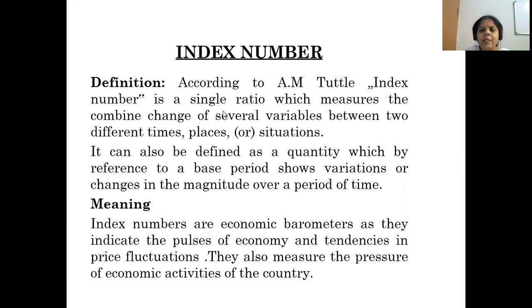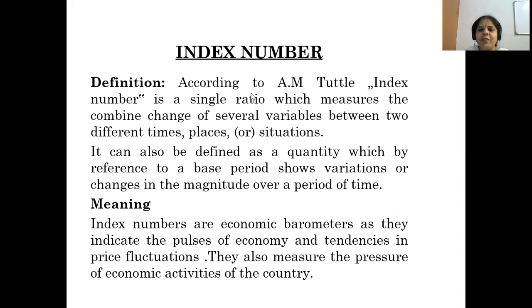So, index number is a ratio which measures the combined changes of several variables. Here, several variables is nothing but more than 2 or 3 variables between two different times, places, or situations.